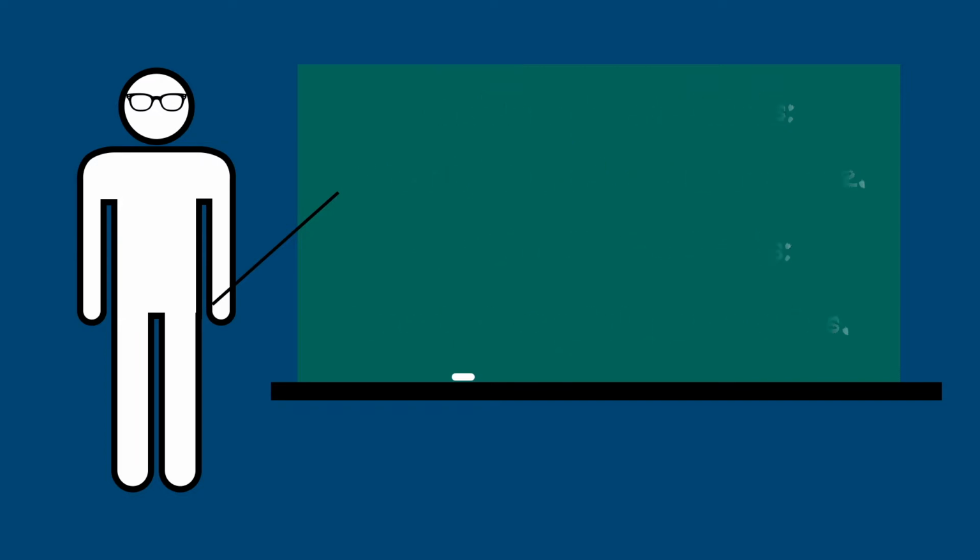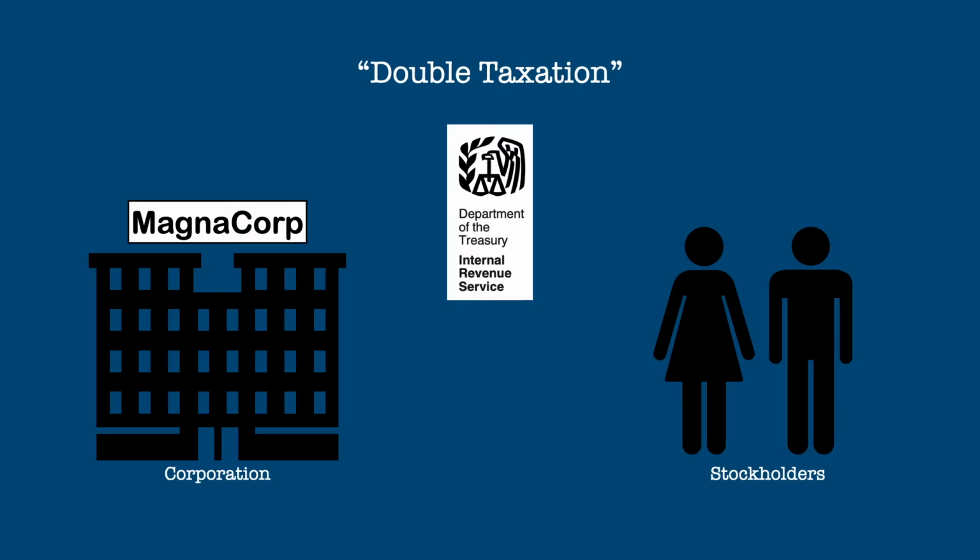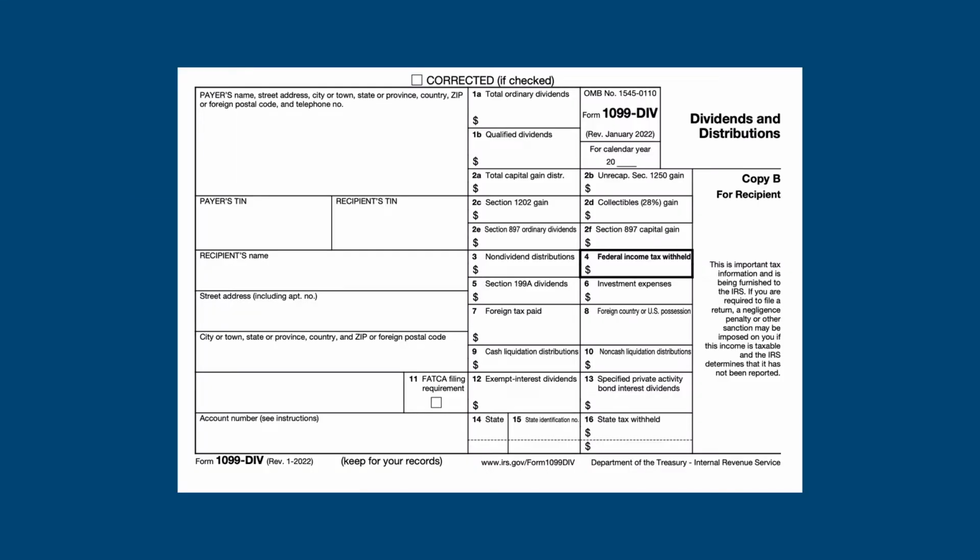One issue with regard to dividends is double taxation. Traditional C corporations pay taxes on their profits and then distribute some of that profit to their shareholders in dividends, who then pay taxes on those dividends. Taxing qualified dividends at a lower capital gains rate works to reduce, or in some cases to eliminate, the double taxation effect. Dividends are reported to you on Form 1099-DIV.